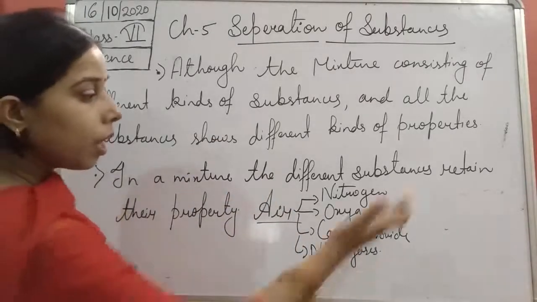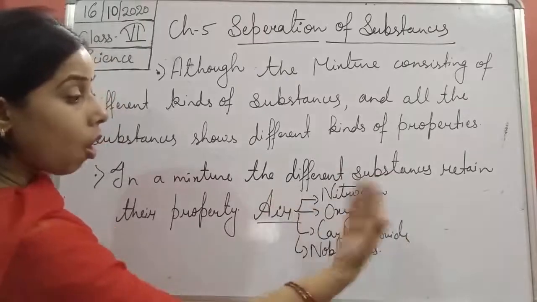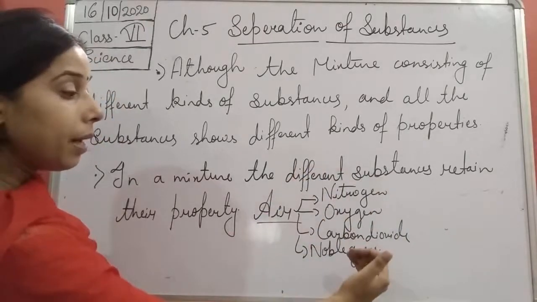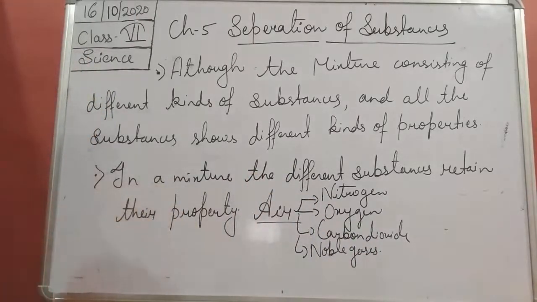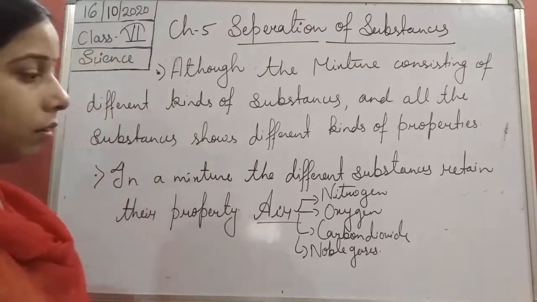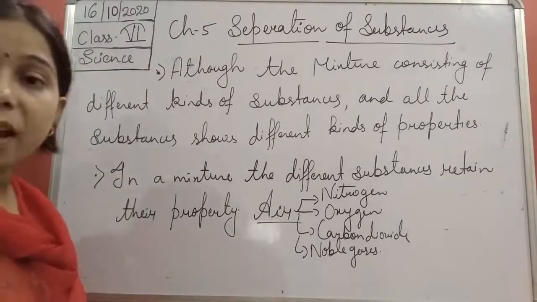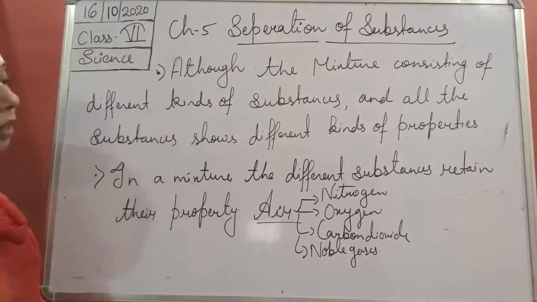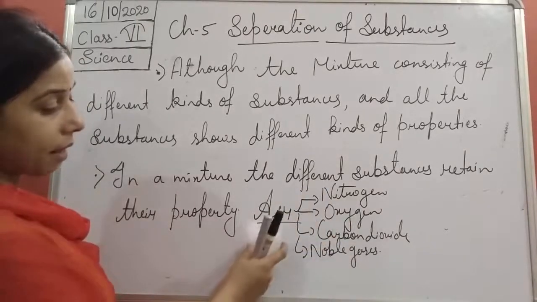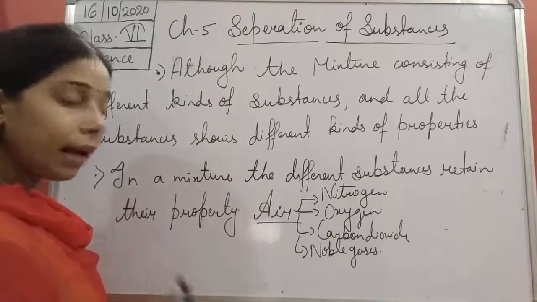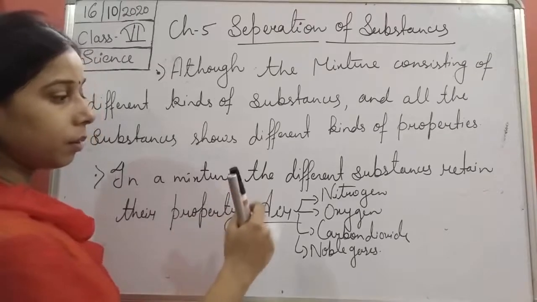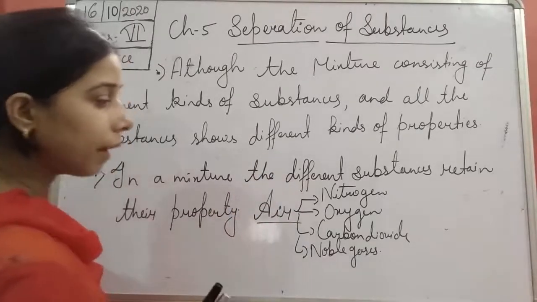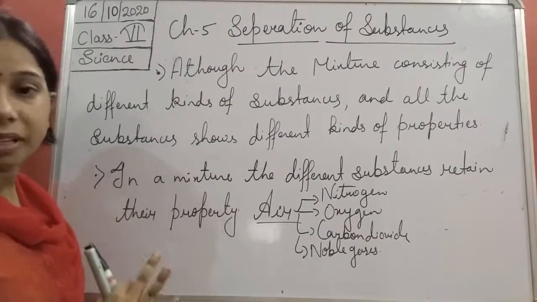But you see, students, nitrogen gas has its property, oxygen has its property, carbon dioxide has its property, noble gases have their property, right? So nitrogen is there, oxygen is there, carbon dioxide is there, noble gases are there. All these different kinds of gases are present in the air, and they all have different kinds of properties. But when you look at the different properties, you will find that air shows all the different properties.